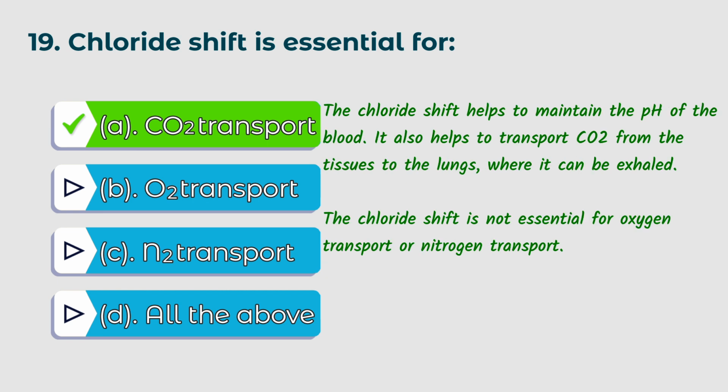The chloride shift helps to maintain the pH of the blood. It also helps to transport CO2 from the tissues to the lungs where it can be exhaled. The chloride shift is not essential for oxygen transport or nitrogen transport.